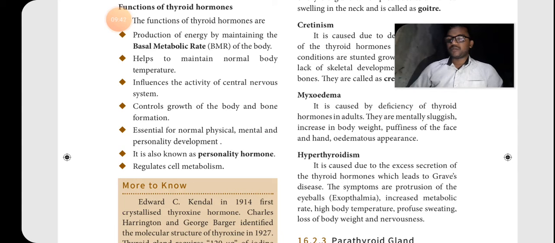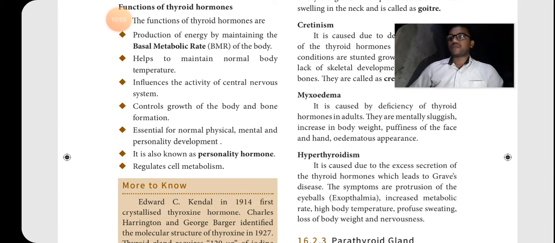Then myxedema happens only in matured or adult people. These 3 diseases, goiter, cretinism and myxedema, occur due to hypothyroidism. Hypothyroidism means the deficiency or decrease of thyroxine hormone.